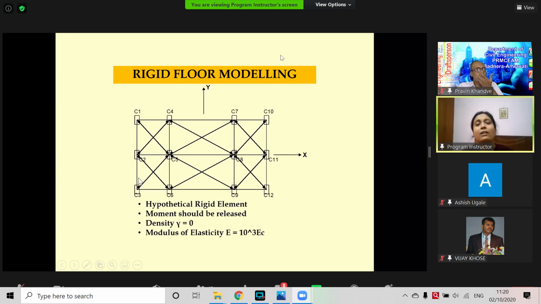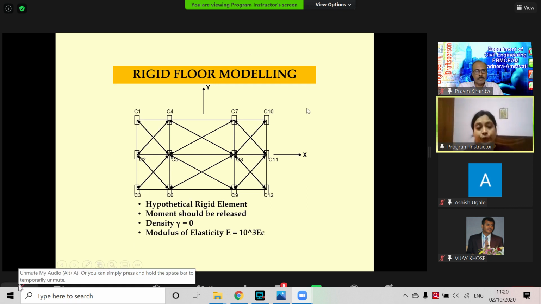Another option: in SAP or ETABS, rigid floor modeling is there. We just have to select the nodes of the slab, and then it will act as a rigid floor diaphragm. But if in our software, or if we are writing our own software, there is no provision for this, how can we still simulate that?